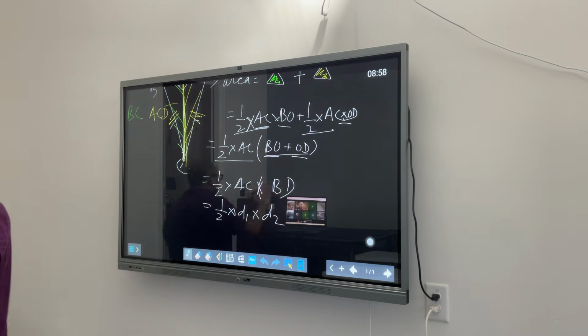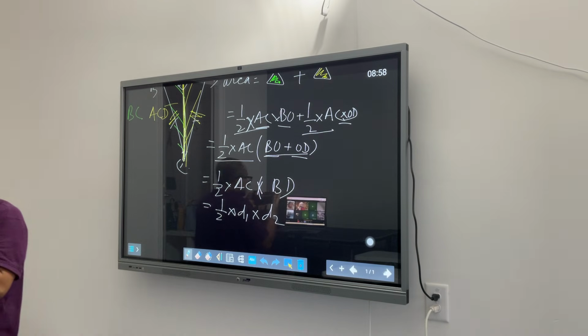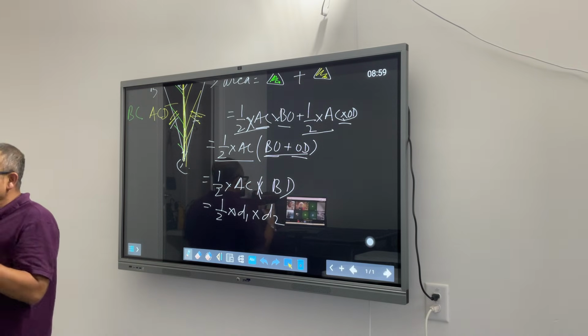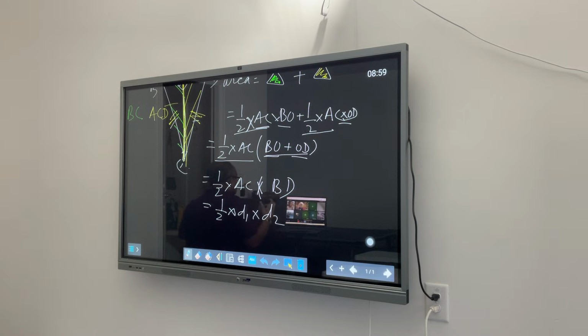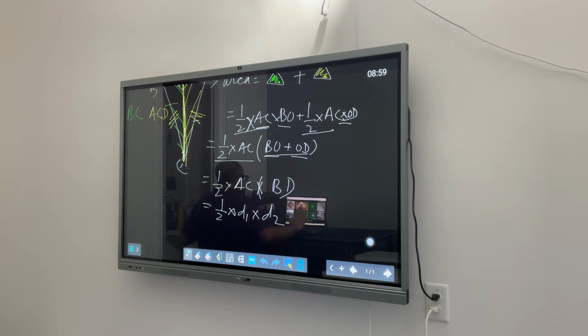So a summary of what we have done today is we looked at the basic properties of rhombus and kite, and then used those properties and the concepts of congruence to derive the formula for the area of a rhombus and kite. And the interesting finding is both have the same formula for area, that is D1 into D2 by 2.